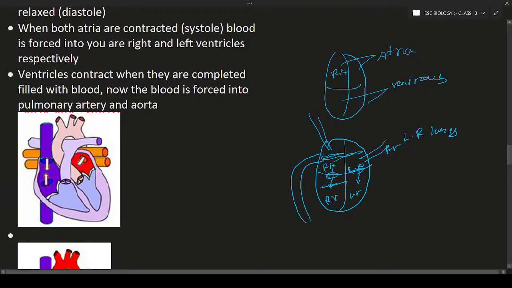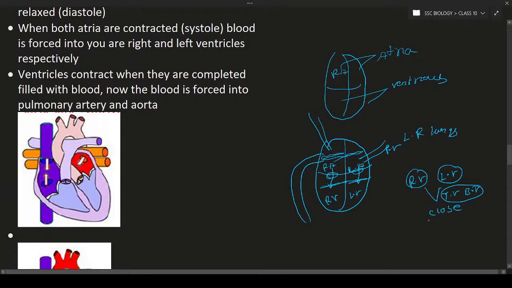Okay, now the ventricles are filled with blood. Now what will happen? Now this blood has to be transported to the next step. As a result, these ventricles are going to close. When the right ventricle and also left ventricle both are closed, what will happen? You will see closing of valves, the tricuspid valve and also the bicuspid valve. Remember these two, tricuspid valve and bicuspid valve, they are going to close.